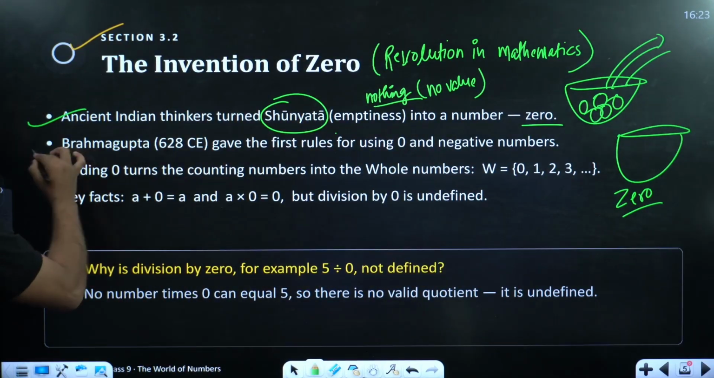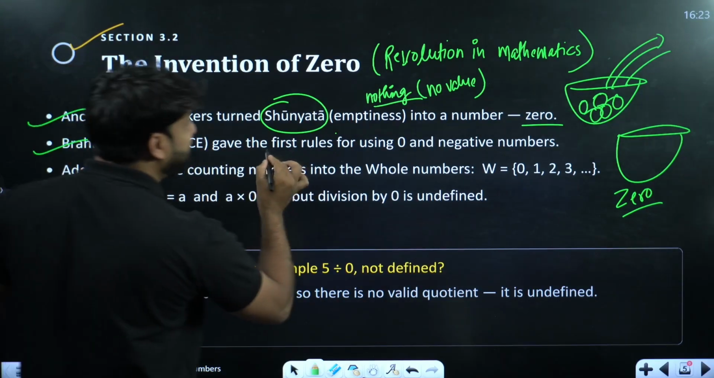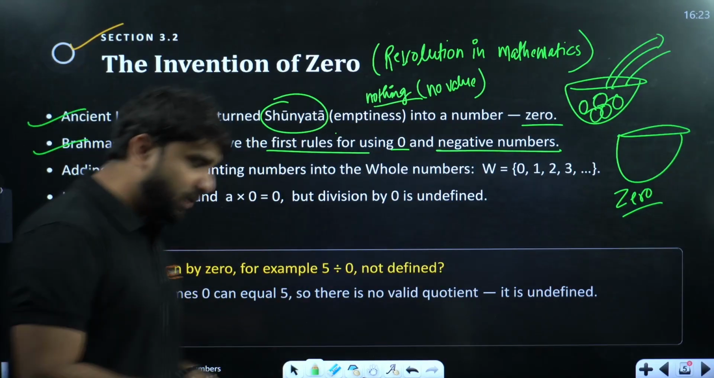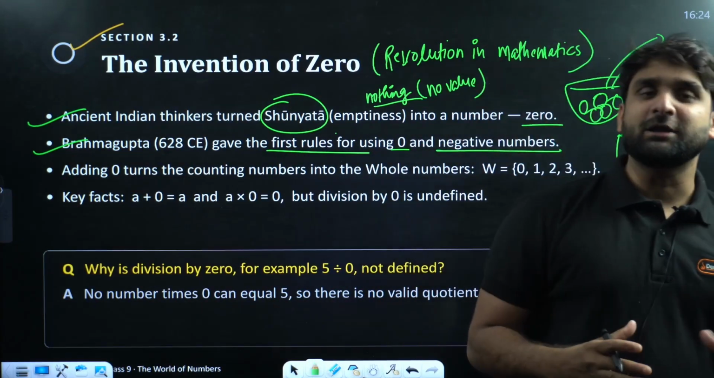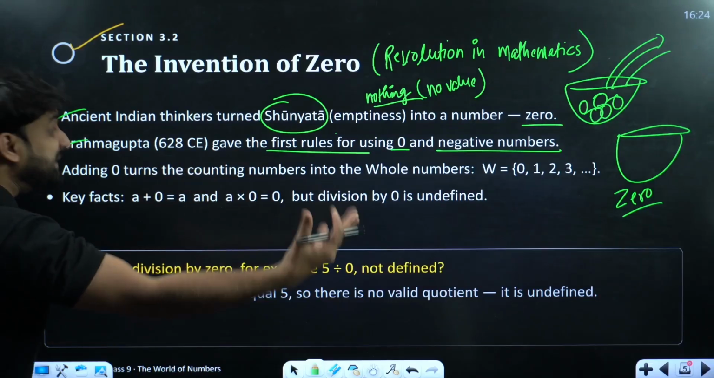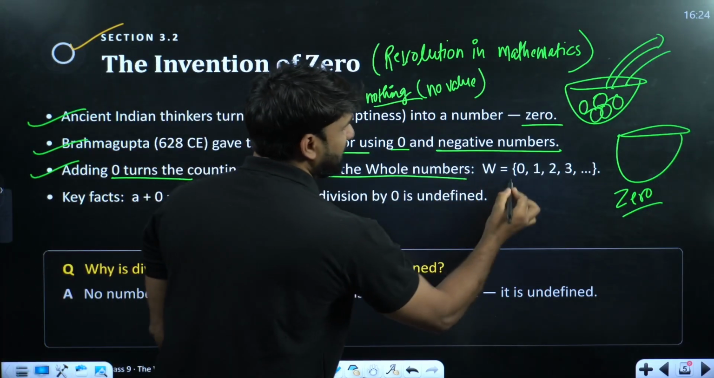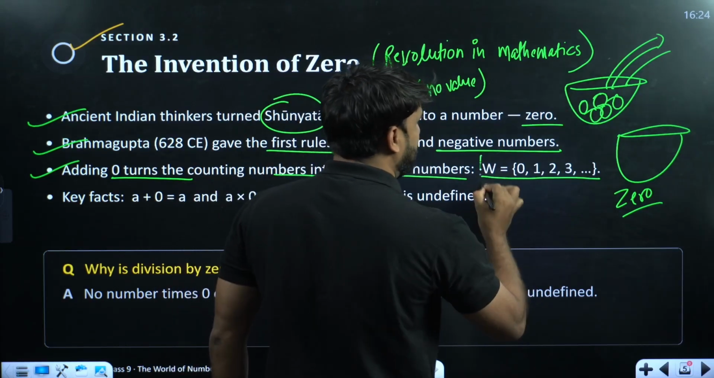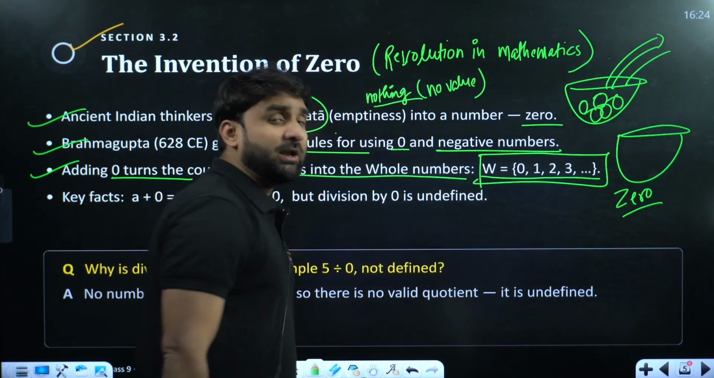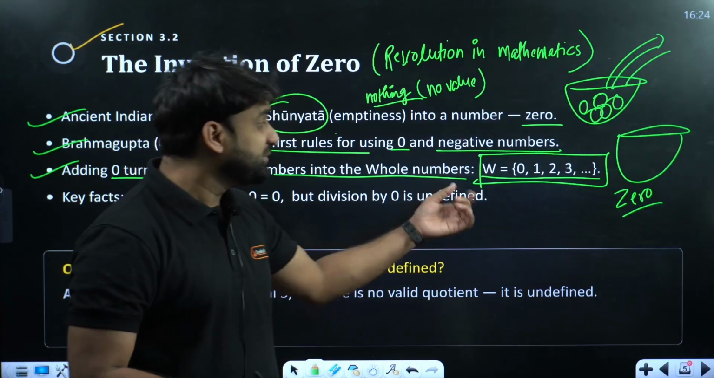So this is all about Brahmagupta. In 628 CE he gave the first rule for using 0 and negative numbers. Yes, Brahmagupta was the great mathematician who introduced 0 and negative numbers. So adding 0 turns the counting numbers into the whole numbers. This was the period when whole numbers were introduced, because Brahmagupta had introduced 0 for the first time.